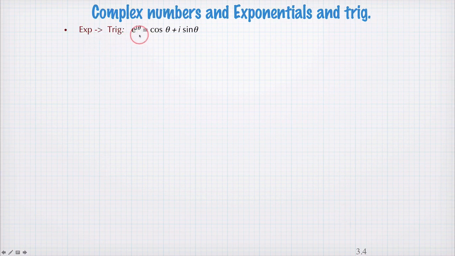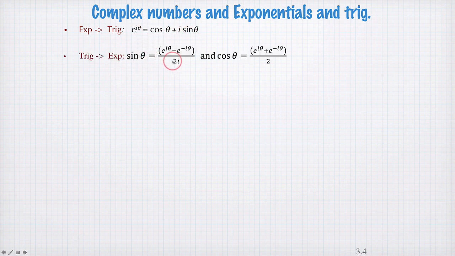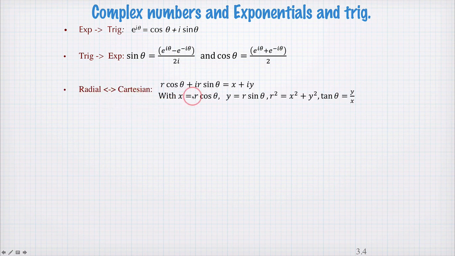We can convert between complex exponential notation and trigonometric notation like this, and back in the other direction like this. We can convert between radial and Cartesian coordinate systems like this, and there's a relationship between complex numbers and Cartesian coordinates because you can represent complex numbers on a Cartesian plane, and these are relationships between the trigonometric functions and the Cartesian coordinates.